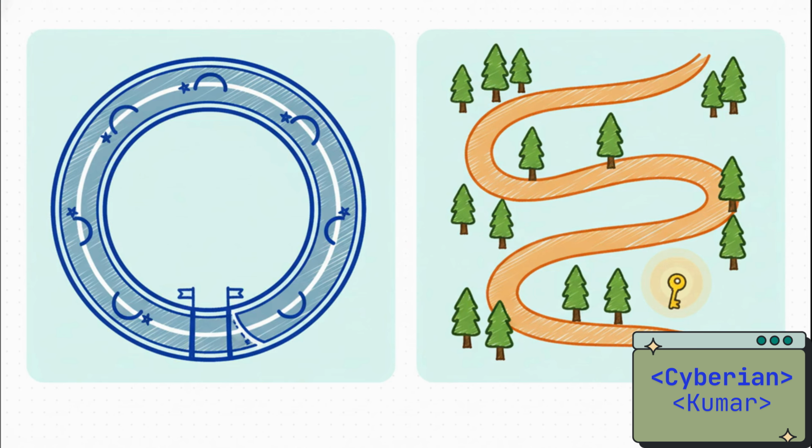First, there's the for loop. This is like being told to run 5 laps around a track. You know exactly when you're going to start and exactly when you're going to finish. Then there's the while loop. This is more like being told to search a forest until you find a hidden key. The repetition just keeps going as long as a certain condition is met.